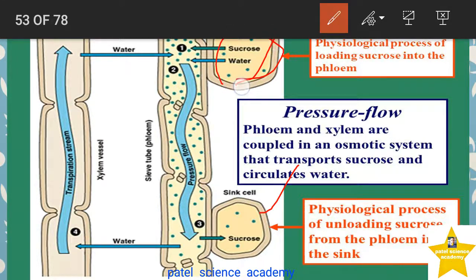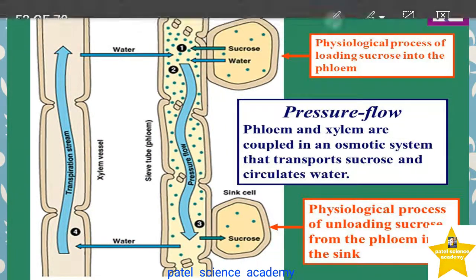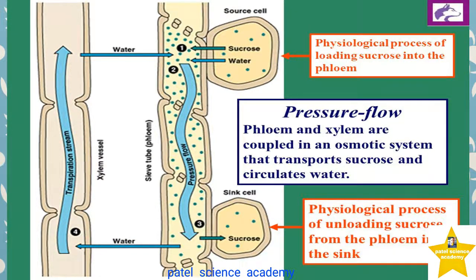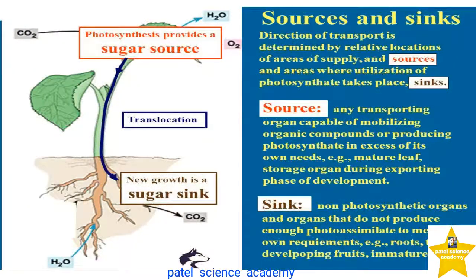Source area, for example leaf, where the photosynthesis takes place and the sugar is produced, and from that area it goes into the area where it is needed, that is called the sink area, and from that area by the sieve tubes in the phloem it flows and is unloaded into that sink area, for example in the root and the stem. So this is simply the process of translocation in which osmotic pressure is there. So this is called the translocation of the